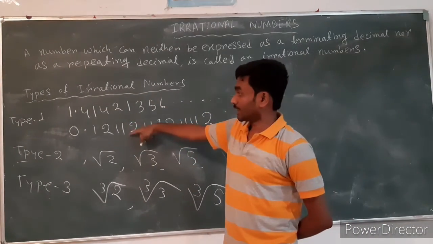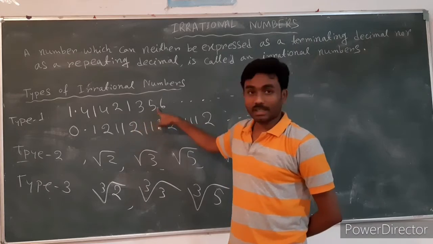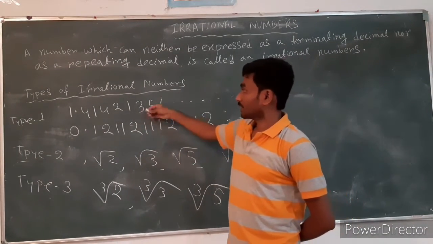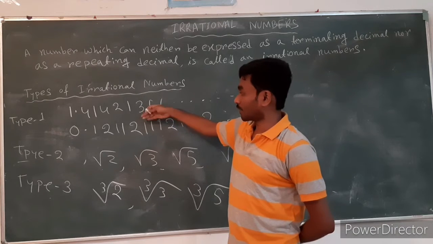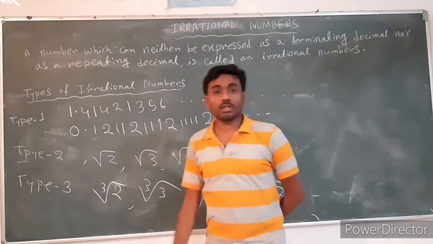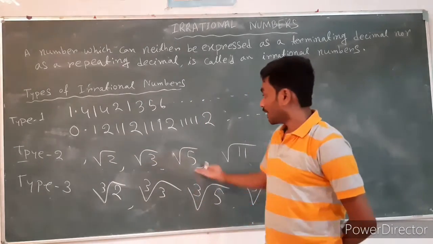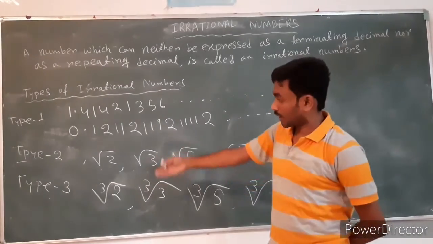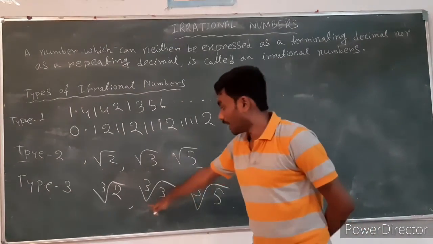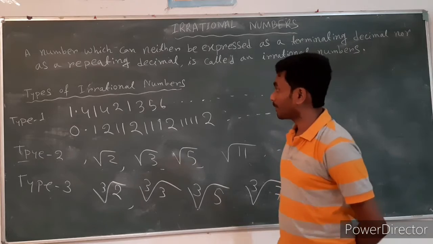Look at both the decimal numbers: neither terminating nor repeating. That's why these types of numbers are called irrational numbers. Second type, all the non-perfect square numbers are irrational numbers. Third type, all the non-perfect cube numbers are irrational numbers.